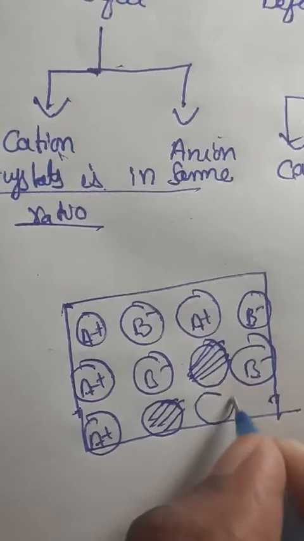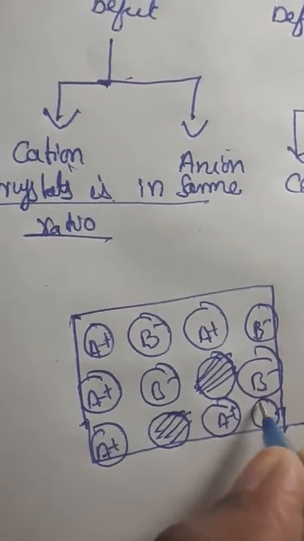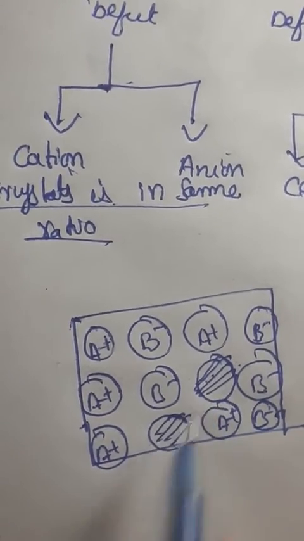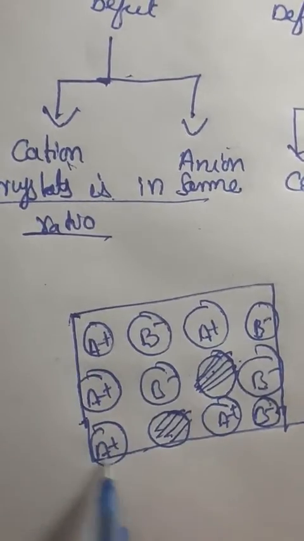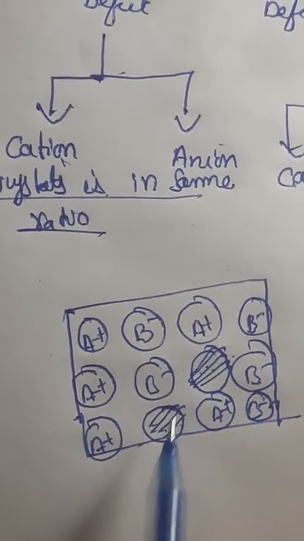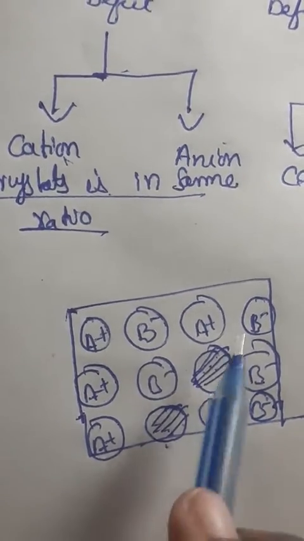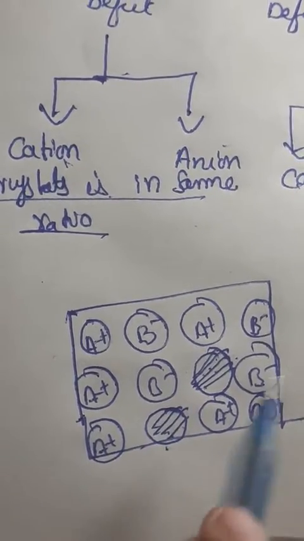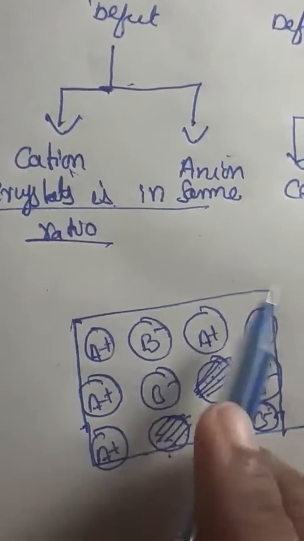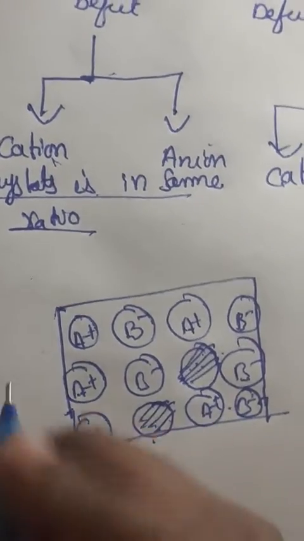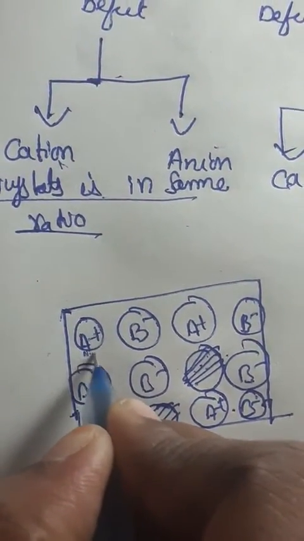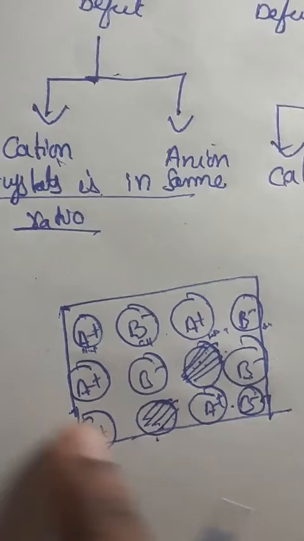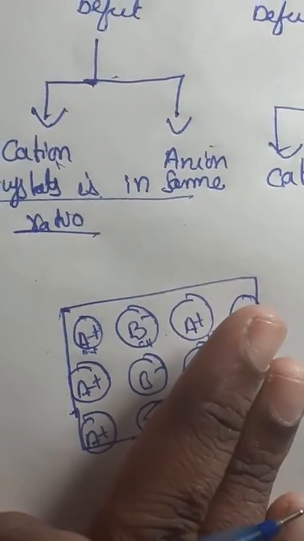In the third line there will be a missing anion. So see here, Schottky defect means equal numbers of missing cations and anions. We call it Schottky defect. Why? The distance between cation and anion is very large. There is an increase in volume here and no increase in mass. Because of this reason it is known as Schottky defect. In the place of A plus you can write Na plus, Cl minus; like this you can take examples. So this is about the Schottky defect.